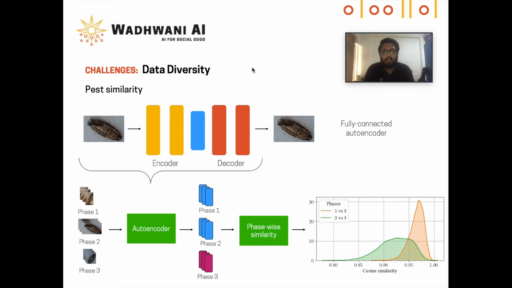Next, we study the similarities based on pest image characteristics. We trained a fully connected autoencoder on pest crops from our dataset. This gives an embedding for each pest crop in our training set as well as the sample collected during phase 3. We compute the cosine similarity between the pest embeddings from phase 3 and each of those from phase 1 and 2. Even from this approach, phase 1 was found to be more similar to phase 3 compared to phase 2.